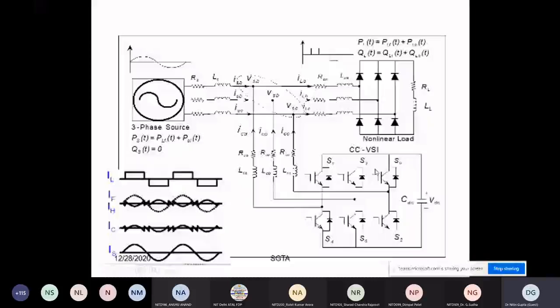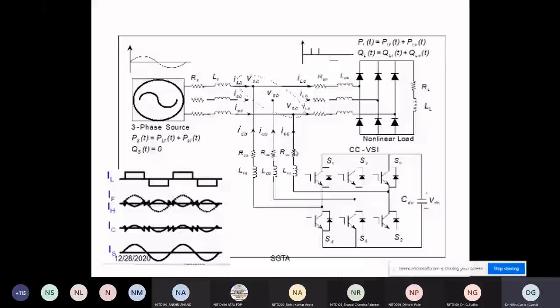Instead of these 6 switches, you can use any multi-level inverter also. That depends upon you. You can use any time domain control algorithm or frequency domain algorithm. You can use any PQ algorithm, modified PQ algorithm, or modified DQ algorithm. There are different algorithms to generate the reference current, and then by comparing the reference current with the actual current, you can generate the gating pulses of these switches.